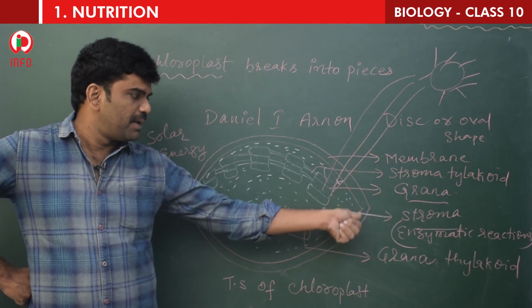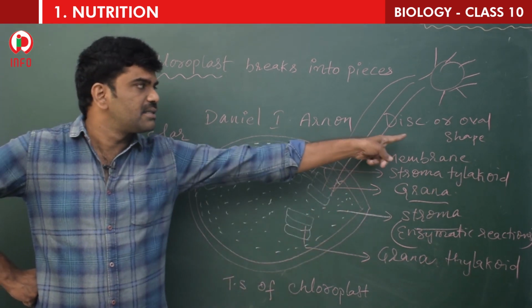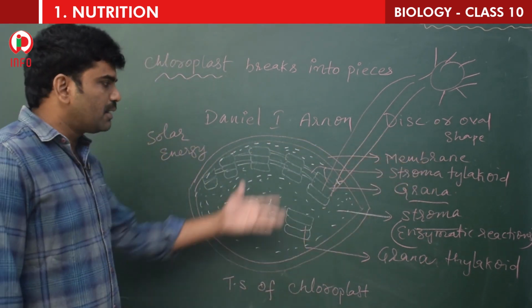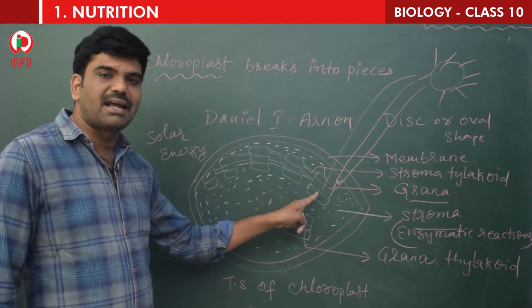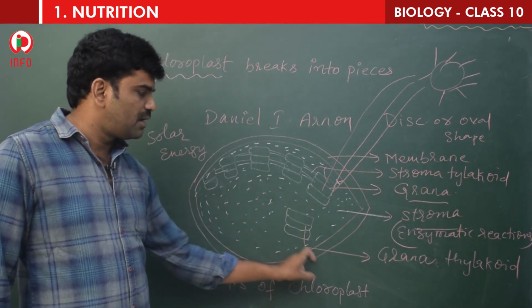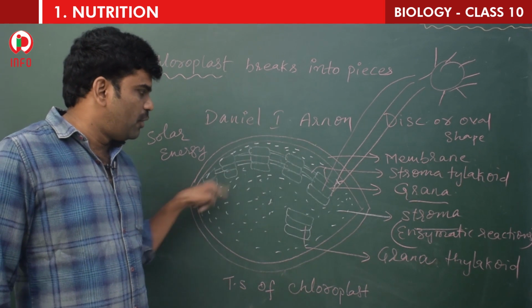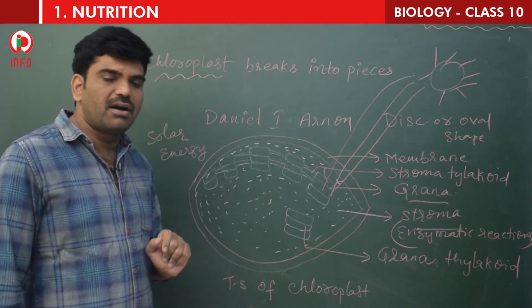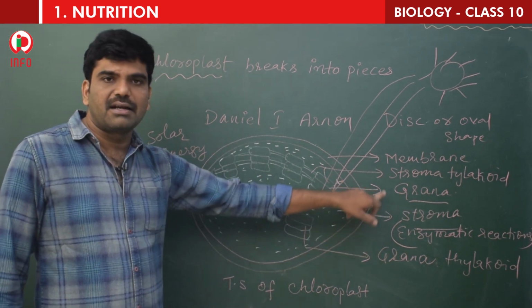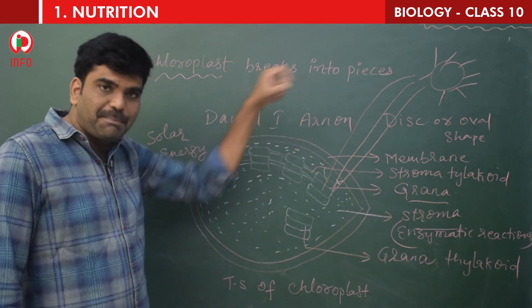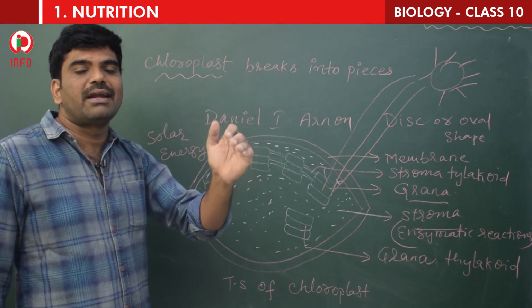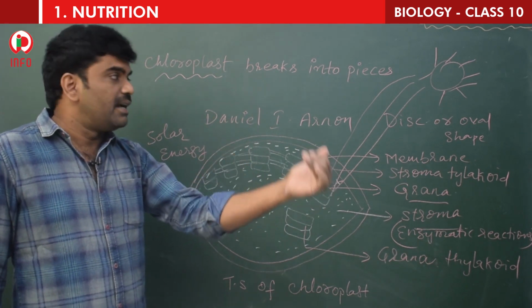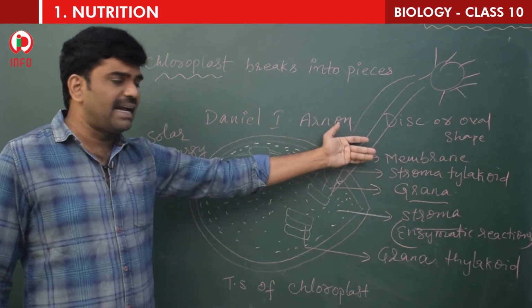This is a double membrane, and what is the shape, children? Disc or oval shape. And what are the parts? These are called as grana, and a group of them is called as granum thylakoid. The fluid portion is called stroma, and this connection is called as stroma thylakoid. Two main parts are there. Grana is useful for trapping or receiving the solar energy, which helps in light reaction.